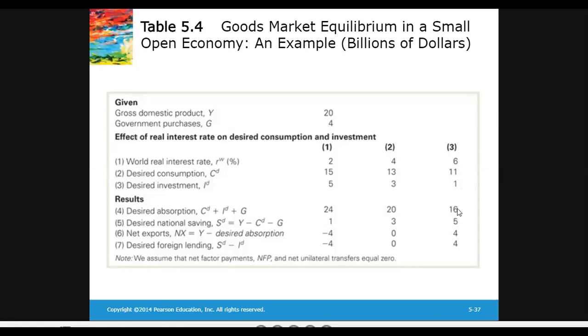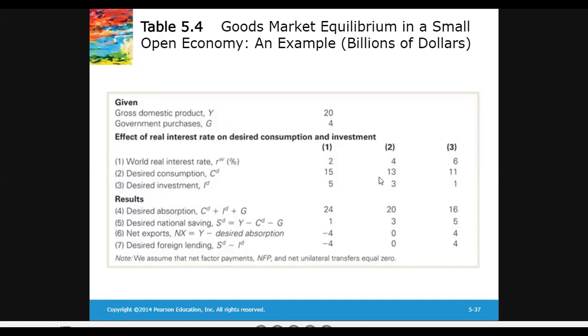We got 16. And you know that supply of 20 is greater than demand, so 4 billion will be lent out abroad. Or you can find net export as Y minus desired absorption. Y is 20, desired absorption is 16. We got 4 as net export, current account surplus, or net lending of 4 billion. So all three are equal: net lending, net exports and current account surplus.